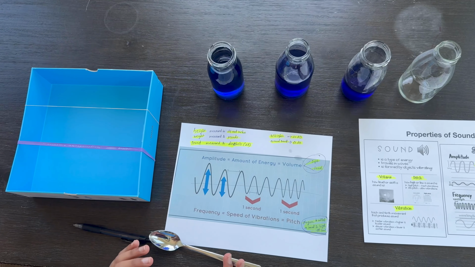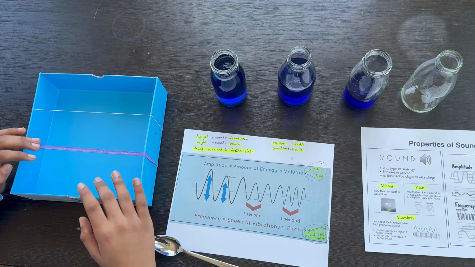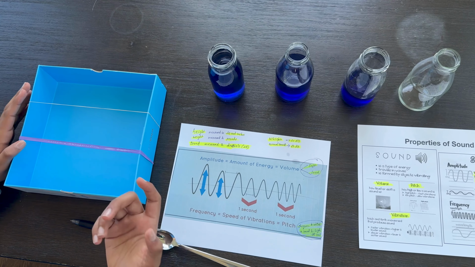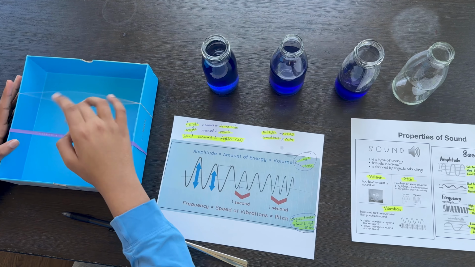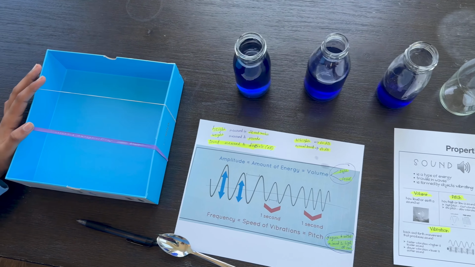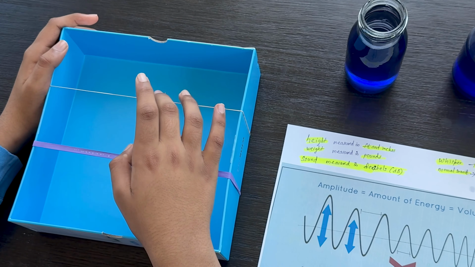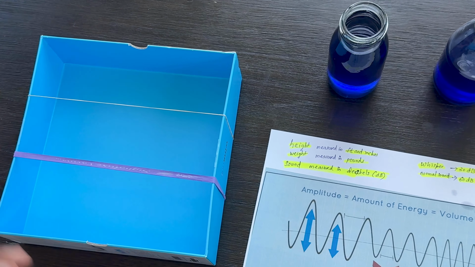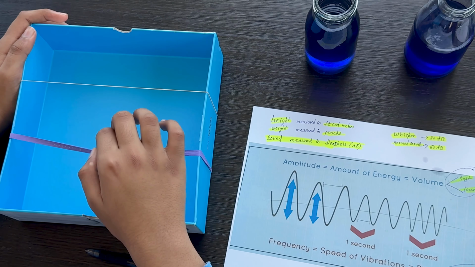Alright, so now we're going to be moving on to this demonstration over here. Here, you can notice that we have a thin rubber band and a thick rubber band. We're also going to be testing based on volume or intensity and pitch. So I'm going to be pulling both of these. As you can see, if I look at these 2 rubber bands, we can tell that the second one, this thin one over here, seems to have a higher pitch. That's because it's creating more vibrations compared to this one.